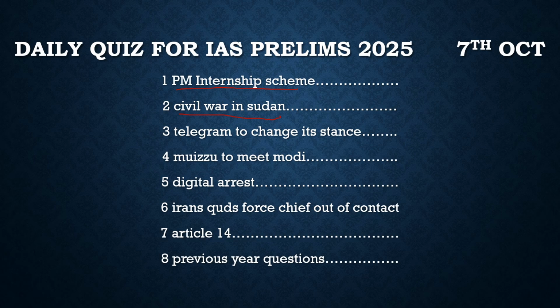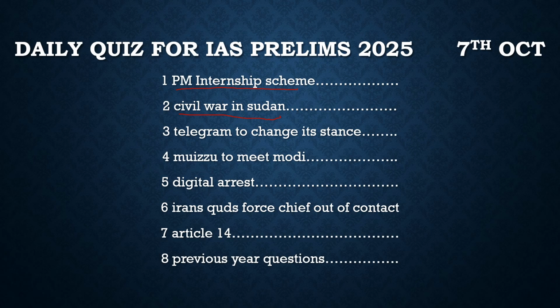About Sudan, we should know how it becomes important for us, because UPSC has asked such questions. Who are the neighboring states of Sudan? We should know that. We should look at the map of Sudan, that is, we should see which sea it is facing, what are the countries which are very much close to it, what are the countries which are neighbors to it. It becomes important for us.